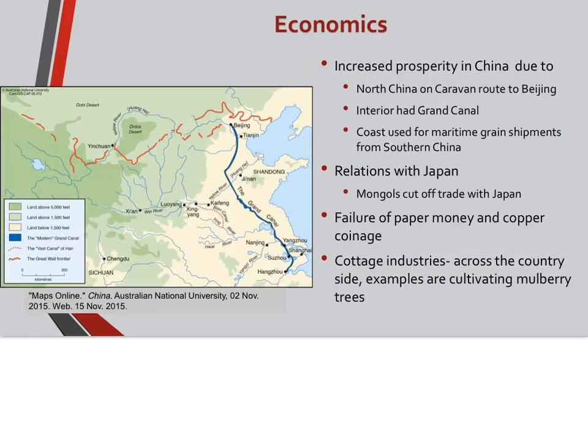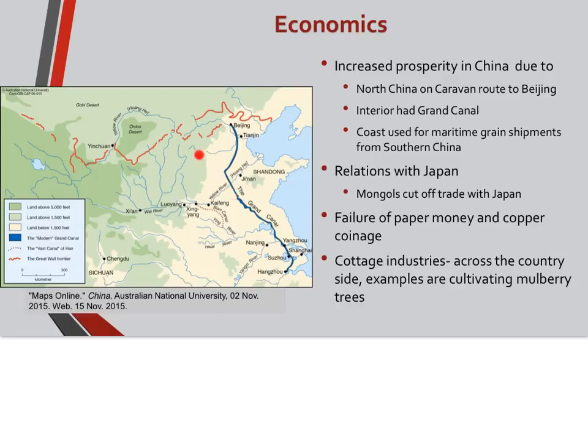For economics, there was increased prosperity in China due to North China being on the caravan route to Beijing. The interior had the Grand Canal. If you look at the Grand Canal, you can see how it connects up the south up to Beijing. Notice how it connects the southern Yangtze River up to the Yellow River. This is important because in this area was the rice growing region, and up here in the north was the millet growing region, and wheat.